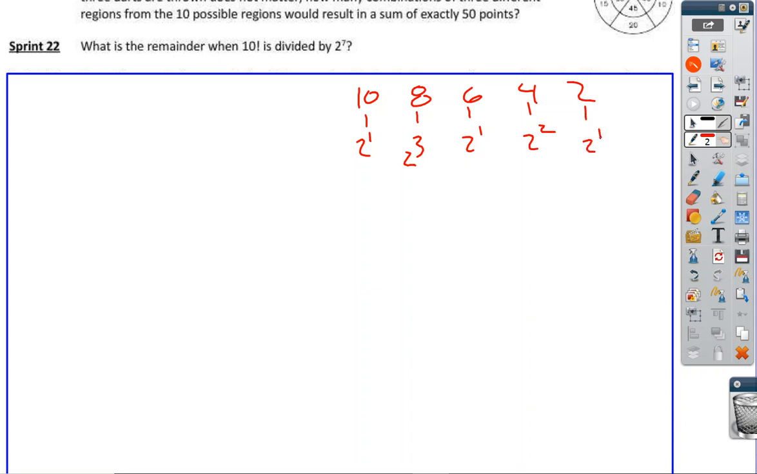So how many total 2's will we have in 10 factorial? Well, 1 plus 2 is 3, plus 1 is 4, plus 3 is 7, plus 1 is 8. So we know that 10 factorial has 8 2's. Well, if we're dividing by 7 2's, we have enough 2's to cover that with 1 left over. So we know that we're going to have a remainder of 0 because 2 to the 7th goes in evenly to 10 factorial. All right, last one.